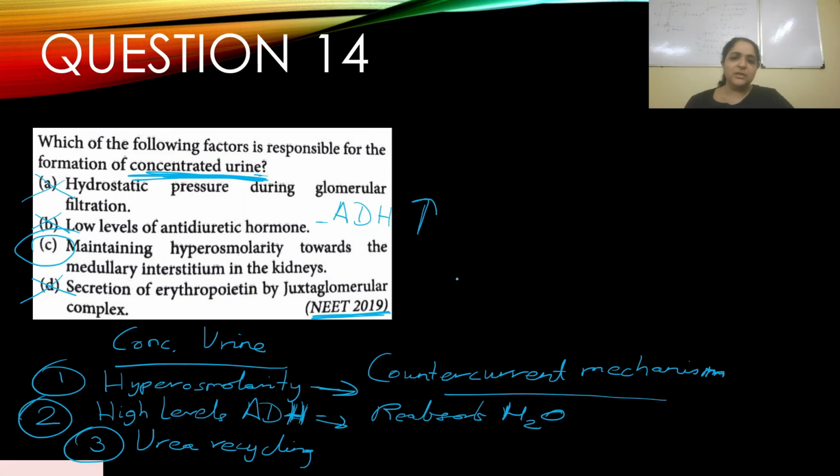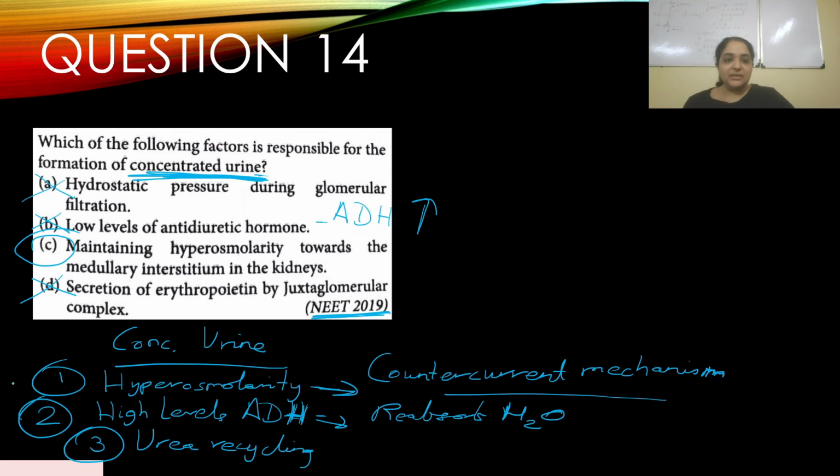So basically there's one thing that you need to understand when urine is formed. The main point of forming a concentrated urine is that our body needs to conserve water. We don't want to remove water usually. Why does the countercurrent mechanism need to happen? Why does urea need to recycle? Why do ADH need to come in and start reabsorbing water? This creates an environment to reabsorb as much water as the body can, and that is how the urine that is formed is concentrated at the end.